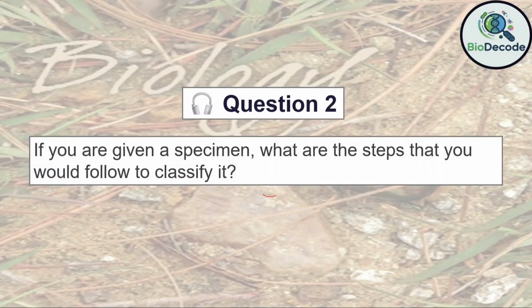Question 2. If you are given a specimen, what are the steps that you would follow to classify it? Answer. Observation begins with examining the overall body structure, symmetry, and segmentation, noting whether the organism has a coelom and what type of body cavity it possesses.